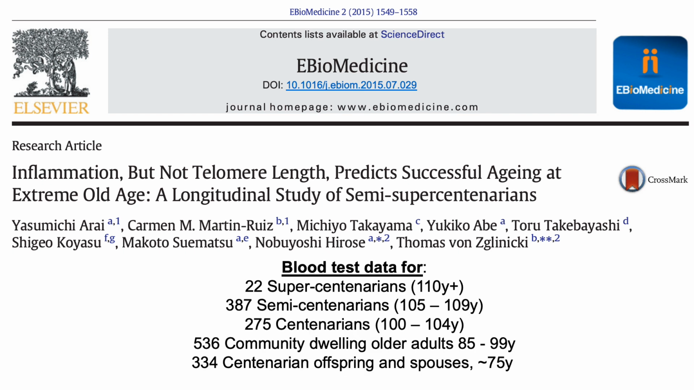In terms of how many centenarians' data we're going to look at, it's 275 centenarians, that's 100 to 104 years old, 387 semi-centenarians that were 105 to 109 years old, and then 22 super-centenarians who lived older than 110 years. But then also, as control groups, there were 536 community-dwelling older adults that were 85 to 99 years, and then 334 centenarian offspring and their spouses that were about 75 years. So a pretty nice age distribution for 75 to over 110-year-old subjects.